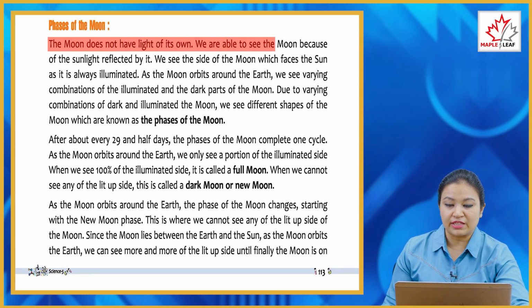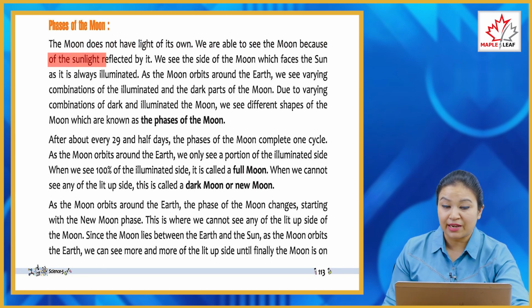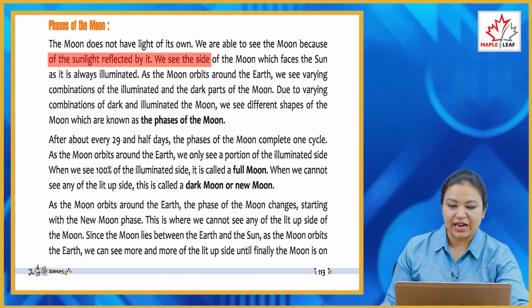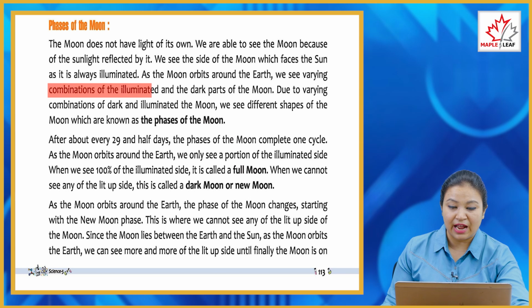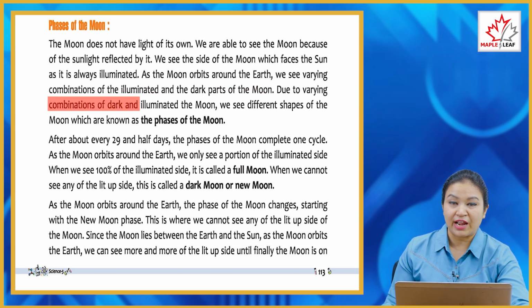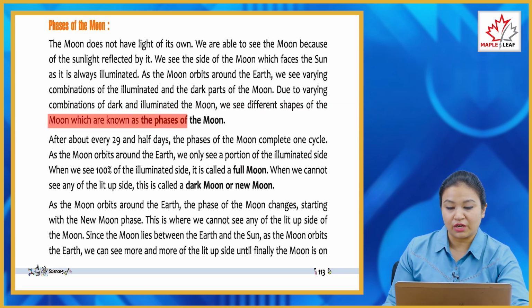Phases of the moon. The moon does not have light of its own. We are able to see the moon because of the sunlight reflected by it. We see the side of the moon which faces the sun, as it is always illuminated. As the moon orbits around the earth, we see varying combinations of illuminated and dark parts of the moon. Due to this, we see different shapes of the moon, which are known as the phases of the moon.